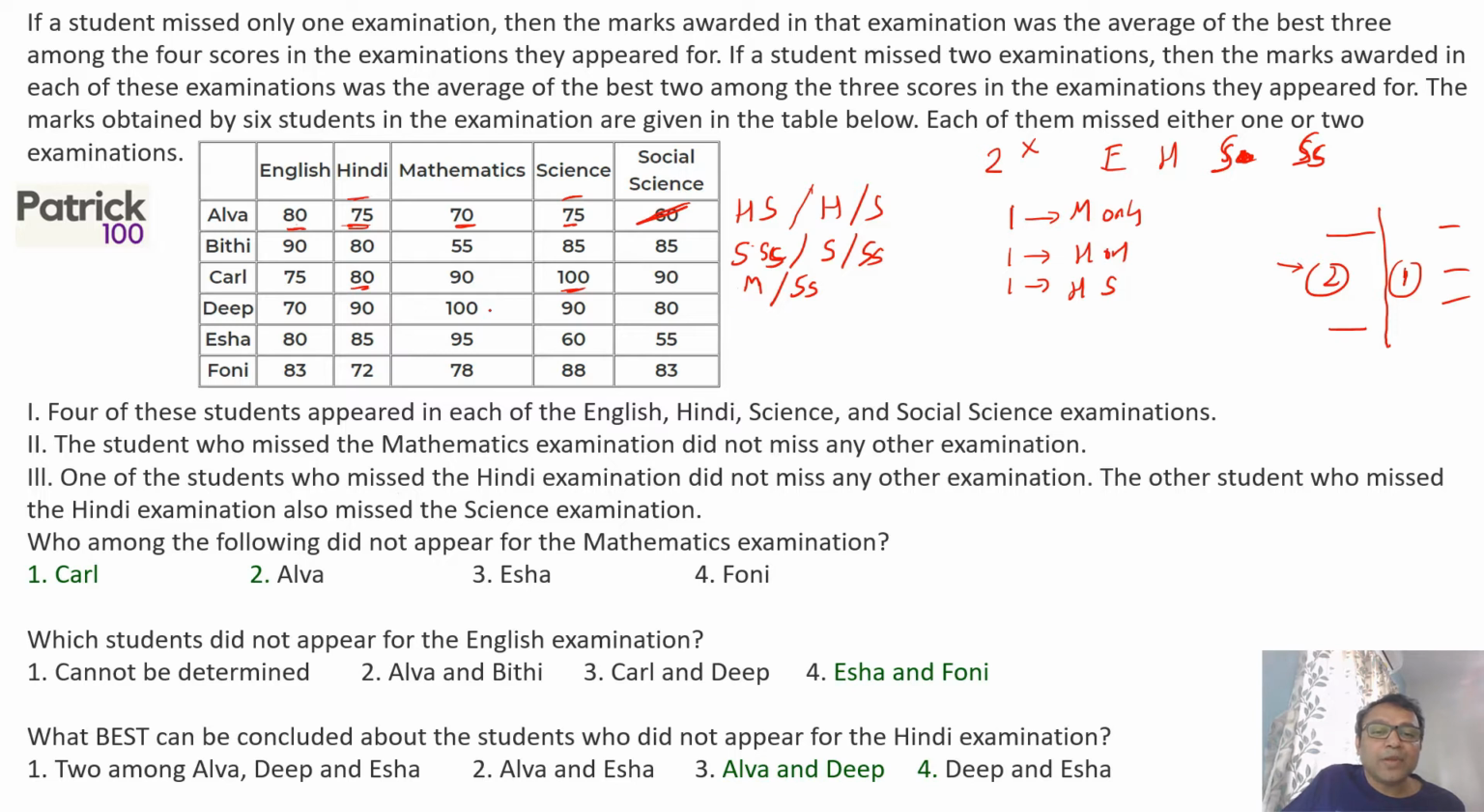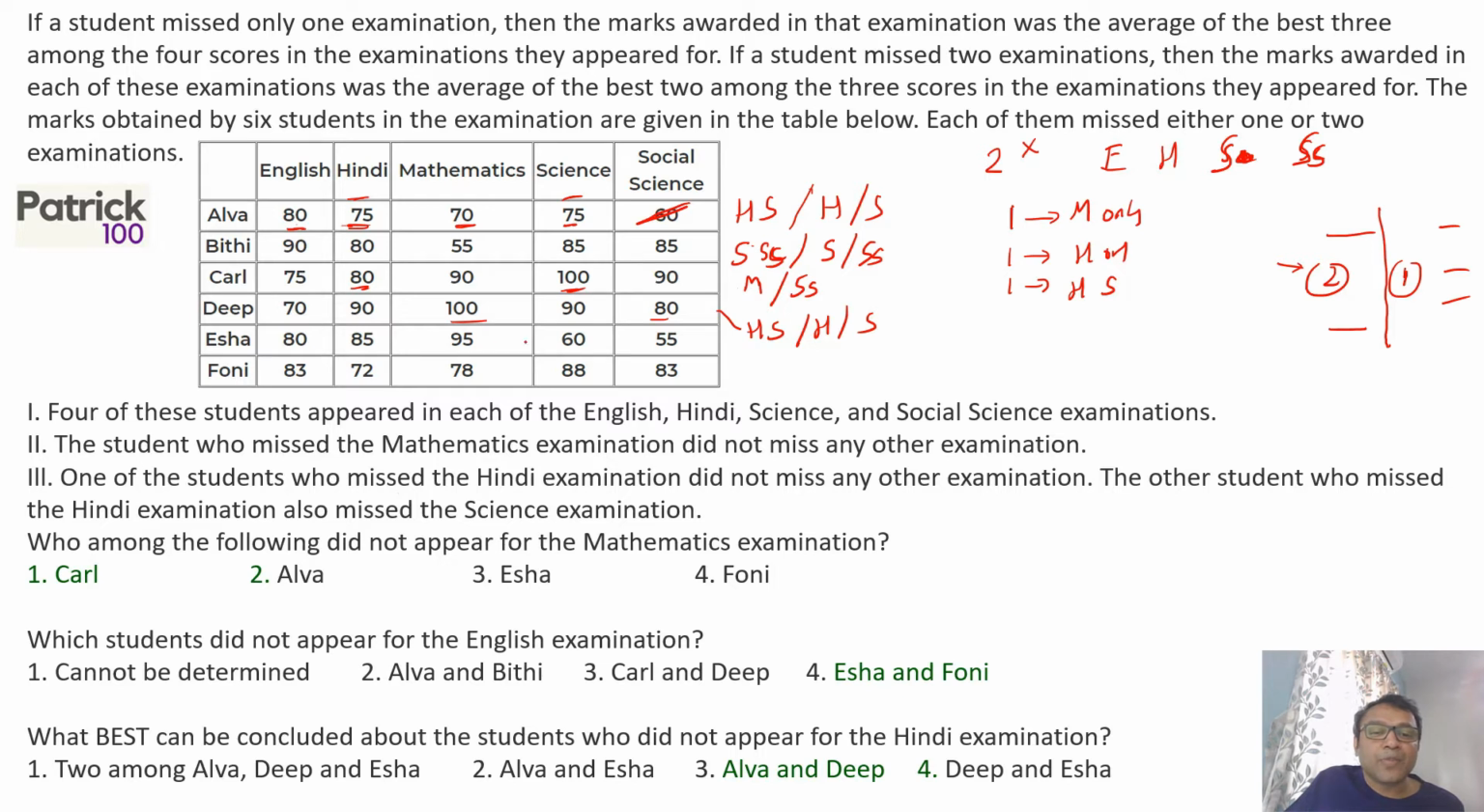Coming to D, if you look at the average of 180, again it is 90, which means again he missed here Hindi and science, or only Hindi, or only science.